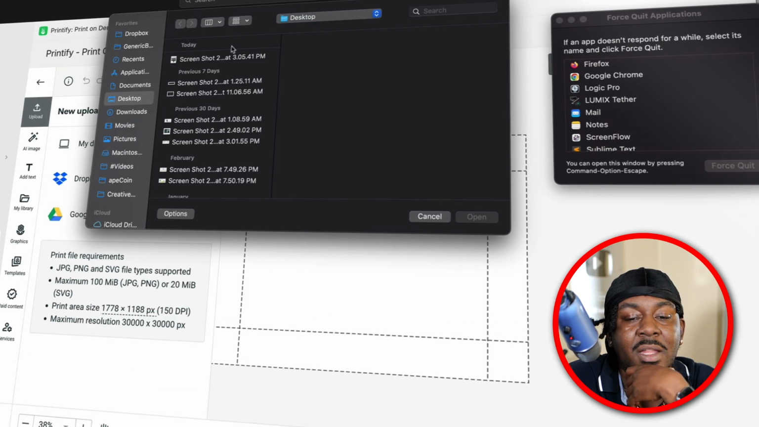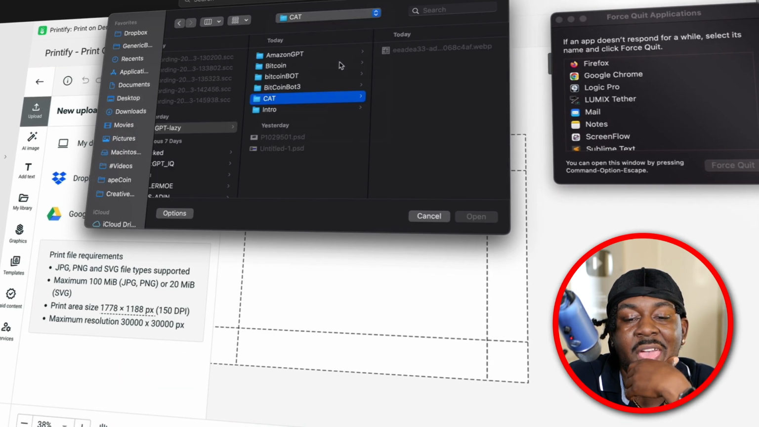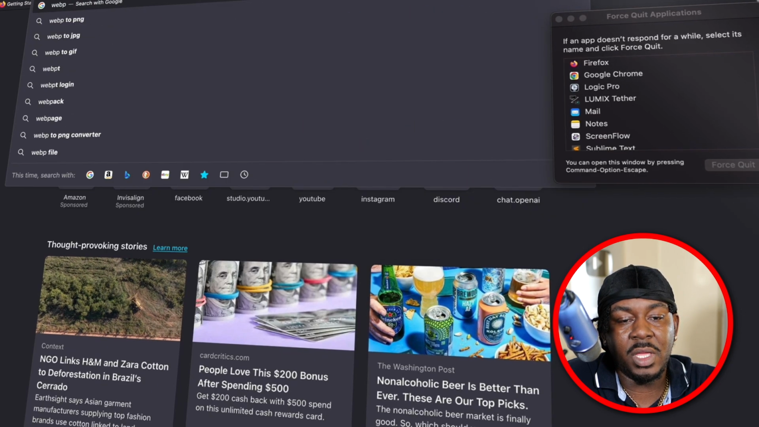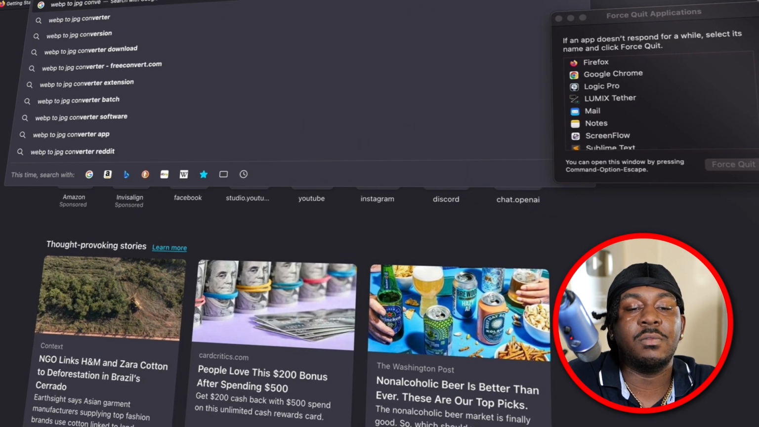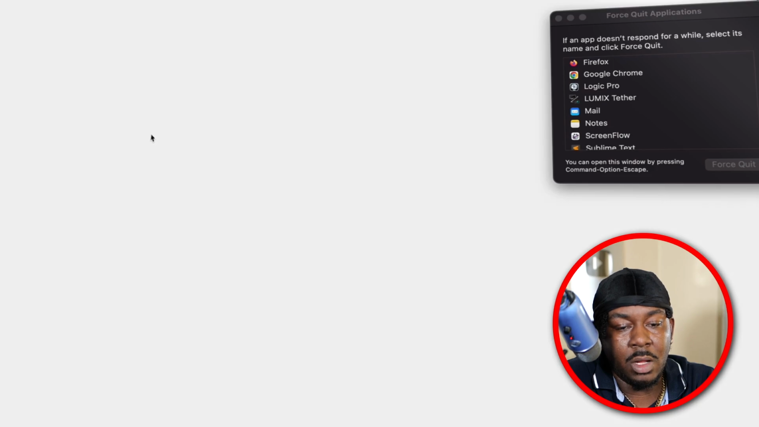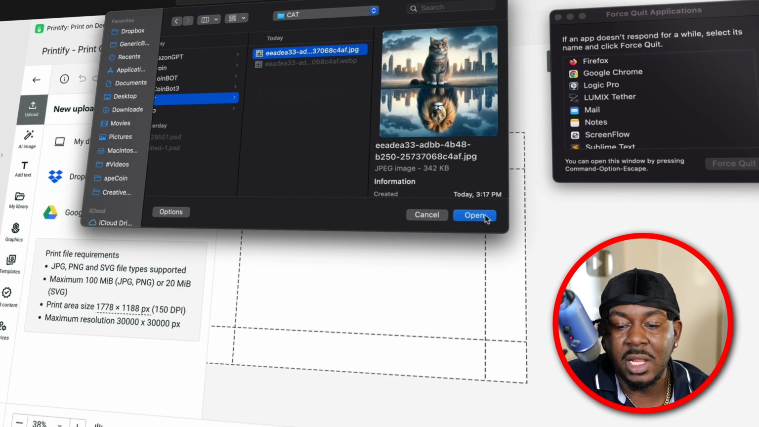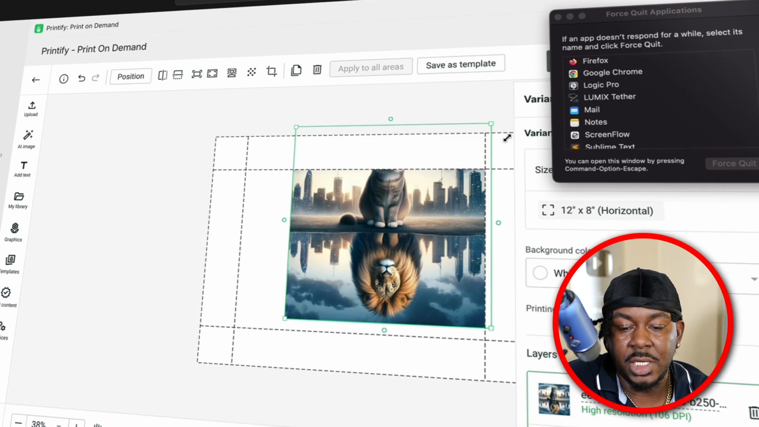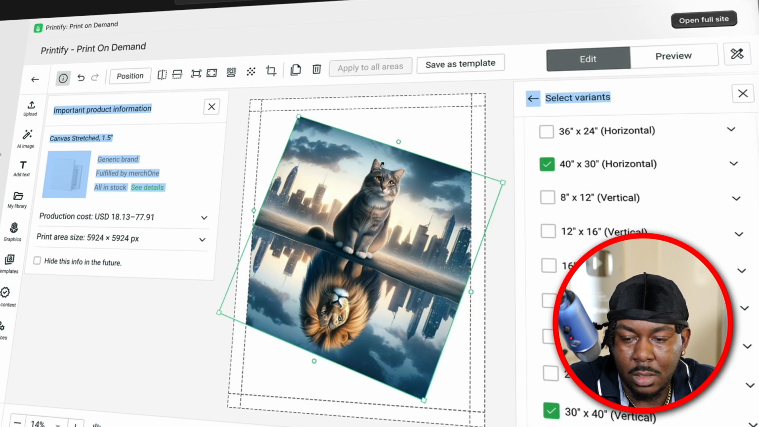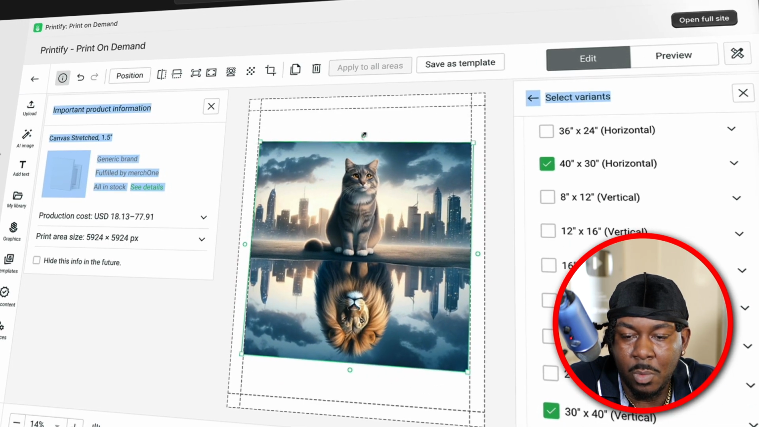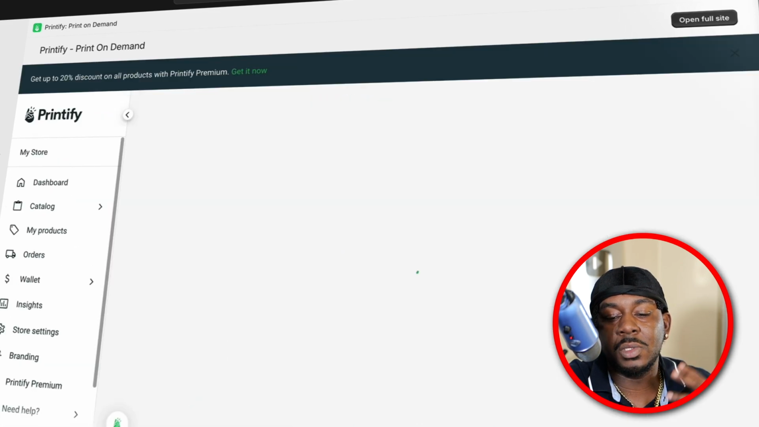upload from my device. We're gonna go to the cat and we'll go to web to JPEG converter. And you could do that on, you could do that. All right, so once you have that, you're gonna simply bring that image in, stretch it. We're gonna rotate again, cause this the one we actually want. Boom, so now, boom, we're gonna save that.